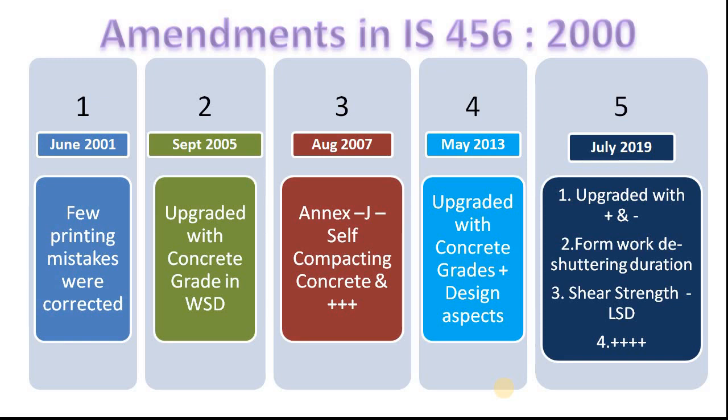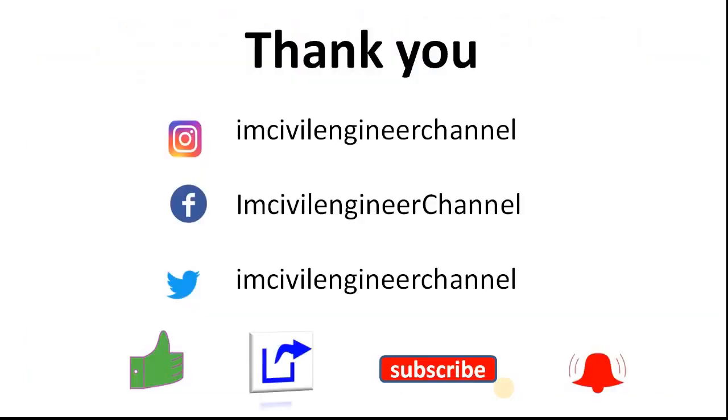An annex was amended in the third amendment in August 2007 for self-compacting concrete. Further, in Amendment 4 made in May 2013, the grades of standard concrete and high strength concrete were upgraded. In the last revision in July 2019, there were some additions, deletions, upgradations, etc. A separate video detailing the important highlights of each amendment will follow in the next videos. So stay connected with our channel for the next video on amendments made in IS 456 2000.